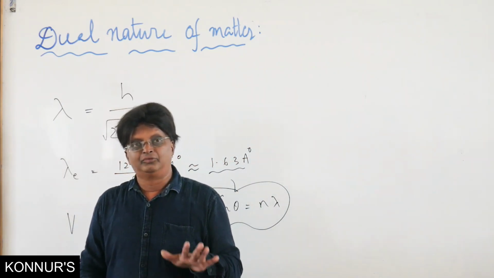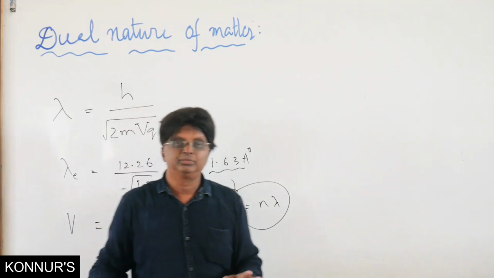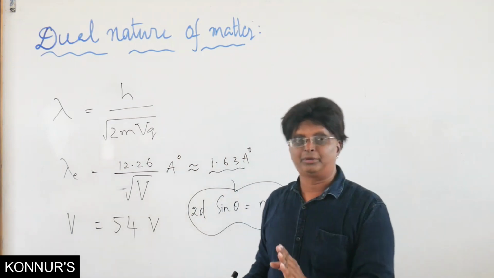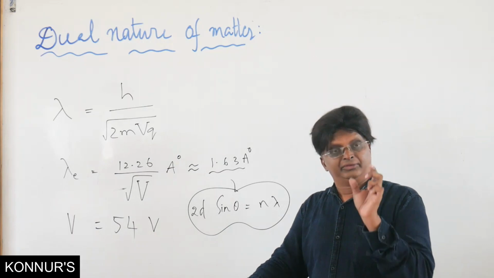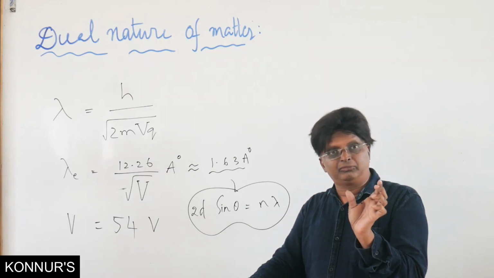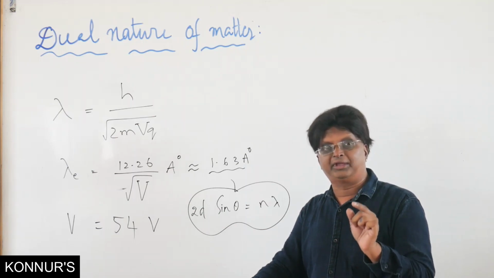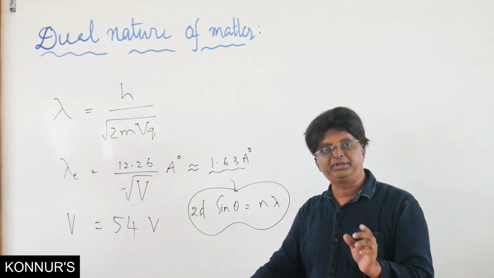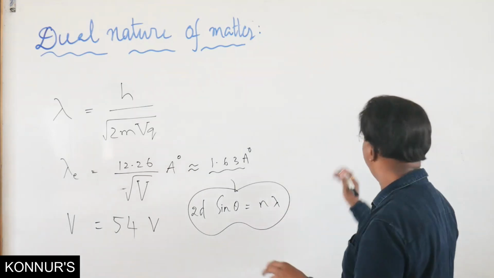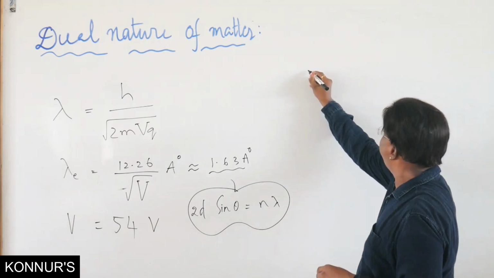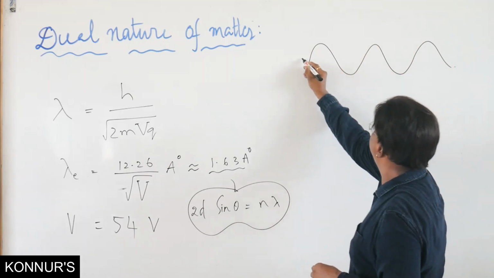One more thing is that when we say matter wave, another conceptual point to be remembered is that Max Planck proposes that if we take a particle like an electron, the wave will be with a slight distortion. We will see it as a wave packet. What is now that wave packet? Now see here, wave packet. We are mentioning it as wave packet. If this is what is the case, which we call the wave,